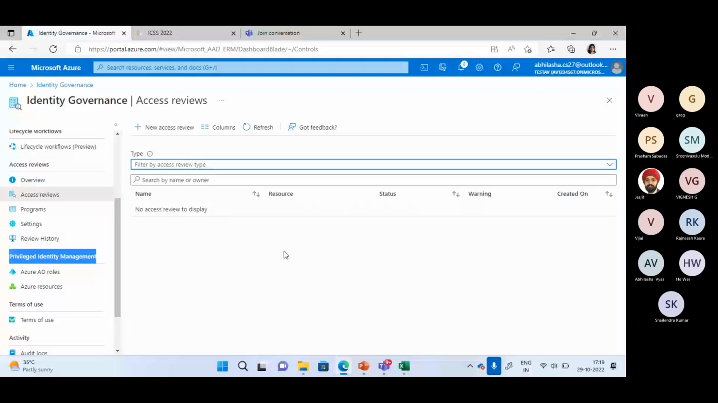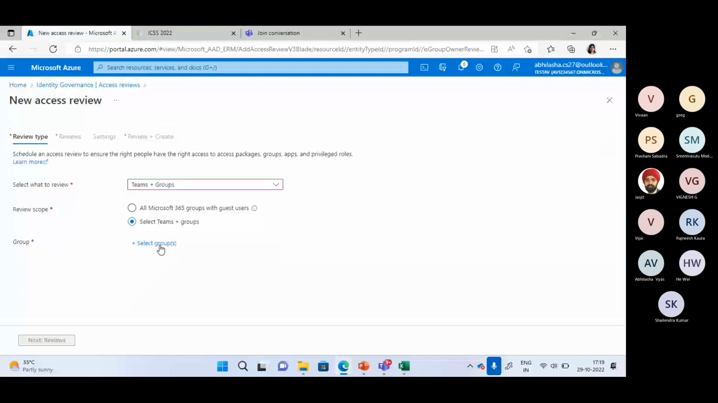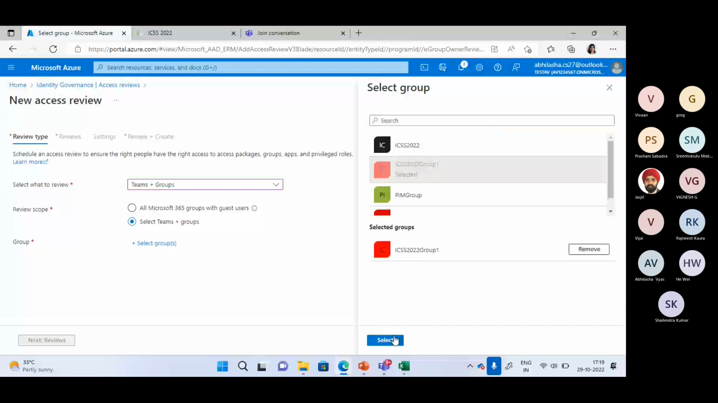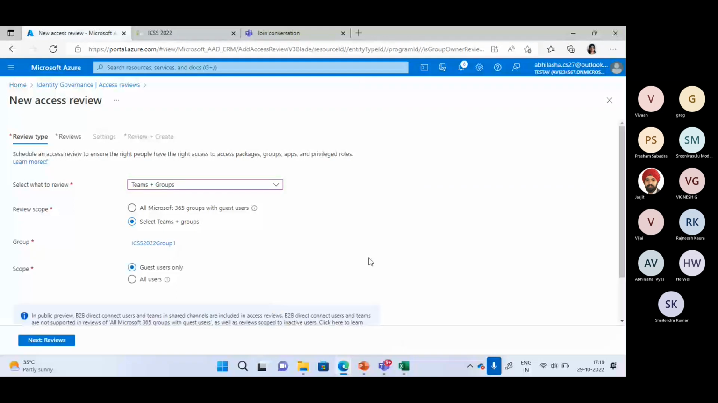I can have it for guest users also. So I can select the groups. Let's say I've created these groups, privileged access groups. So I can create an access review for this group also. So this is how we can create the access reviews.